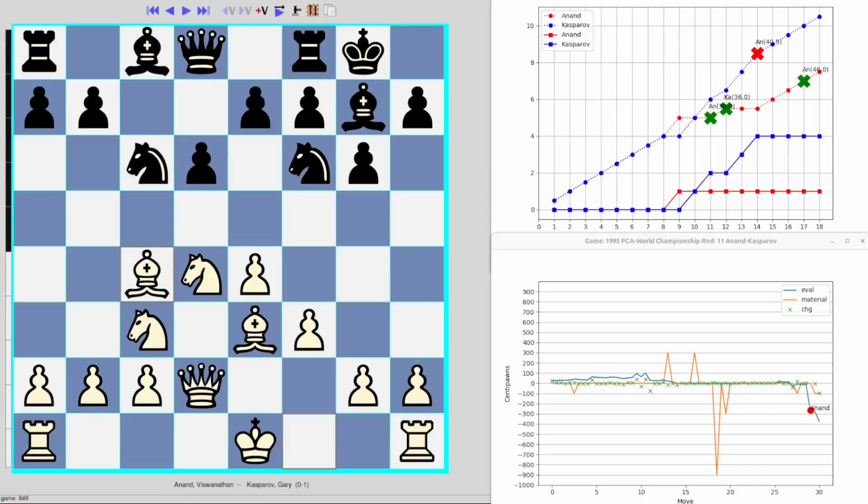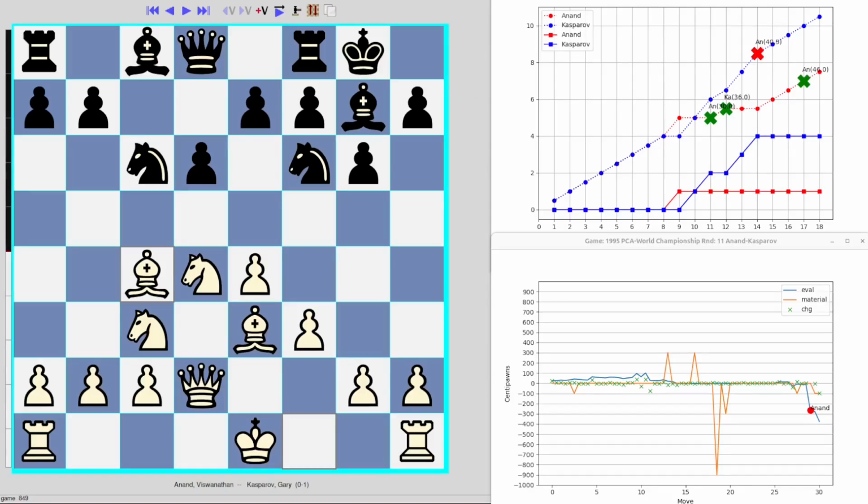And here's the setup. You can see the match score over here. Anand won game 9, and then Kasparov went on this tear. And during that period, we're going to look at 2 of the blunders. One by Anand in game 11, a very famous one, the Sicilian Dragon. And then the next one in game 12 by Kasparov, kind of an endgame error. A couple of games could have been covered, but I think we'll just focus on those 2 games for today. Okay, so let's get into that.